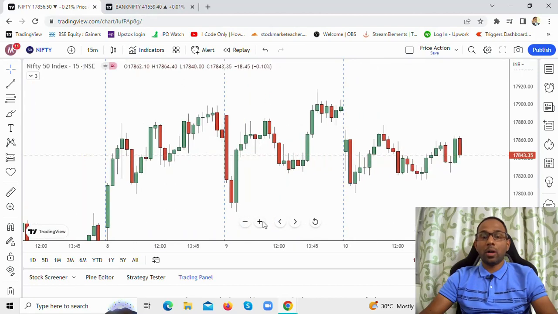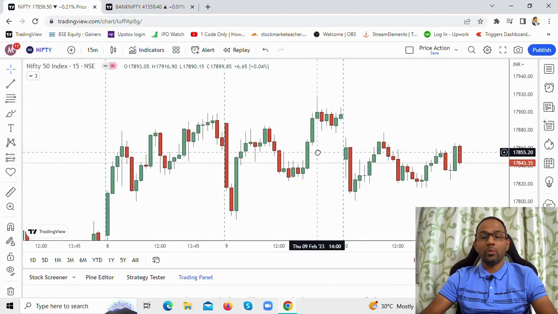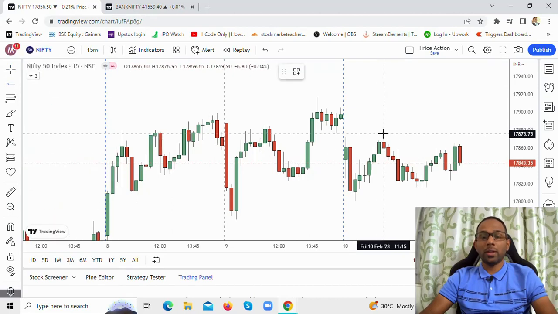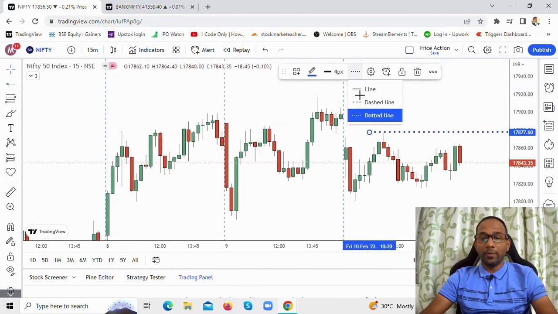As you are already aware by now, what I do is mark the high and the low on the chart on Nifty. So the high on Nifty is the 17,876 level. This is the high for Nifty in today's session.